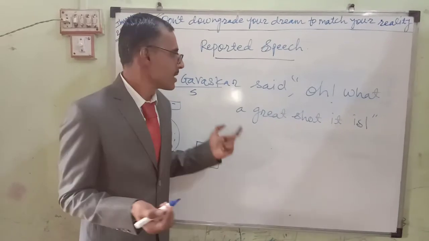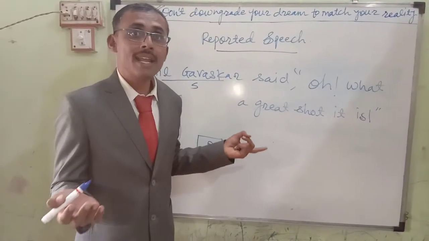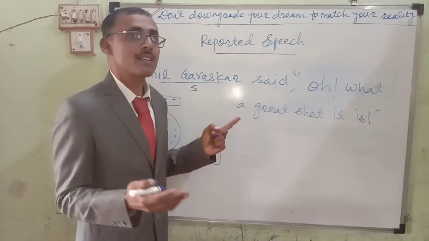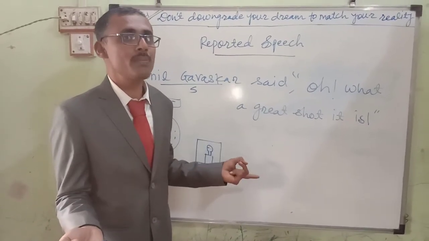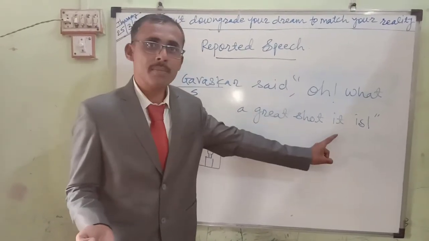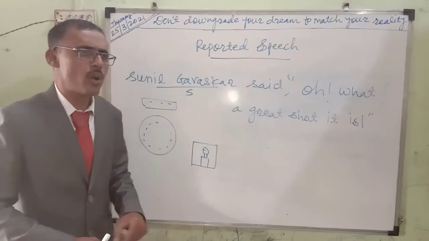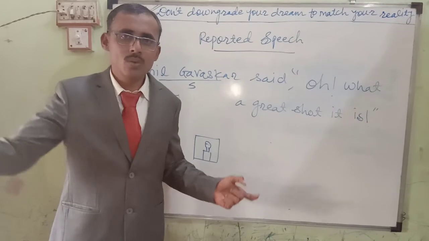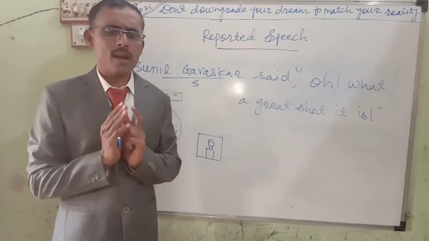He is telling, Sunil Gavaskar praised. Sunil Gavaskar exclaimed. Sunil Gavaskar said. He is using various types of reporting verbs. This is an exclamatory sentence, but Sunil Gavaskar is not shouting and he is not even raising his hand at reporting time. You know the news you have seen. Not raising his hand, quietly he is standing.